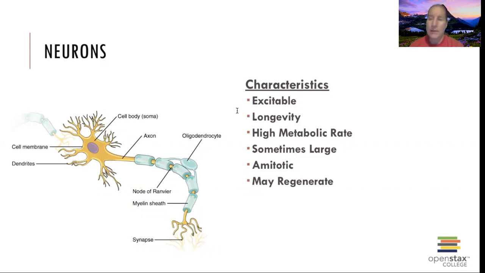They are going to have a polarized membrane. They are going to have differences in charge, like we talked about with the resting membrane potential, where they're going to be more positive outside and more negative inside the cell. That's going to have a graded potential, a charge electrochemical gradient difference from inside and outside. So they are polarized. They are excitable.